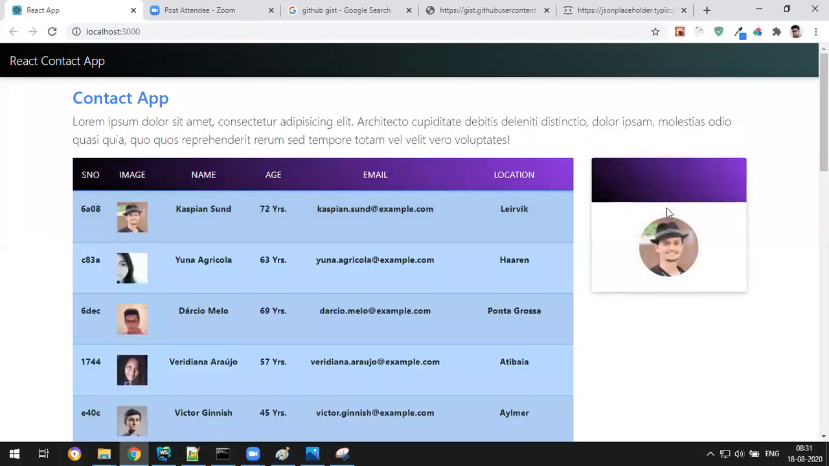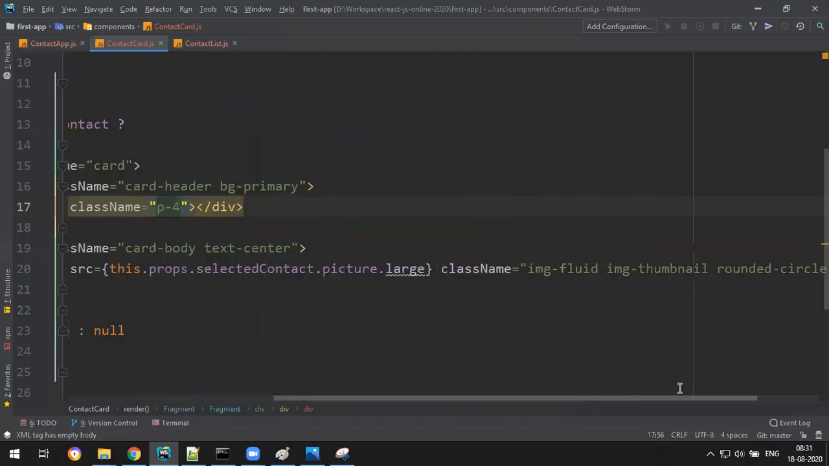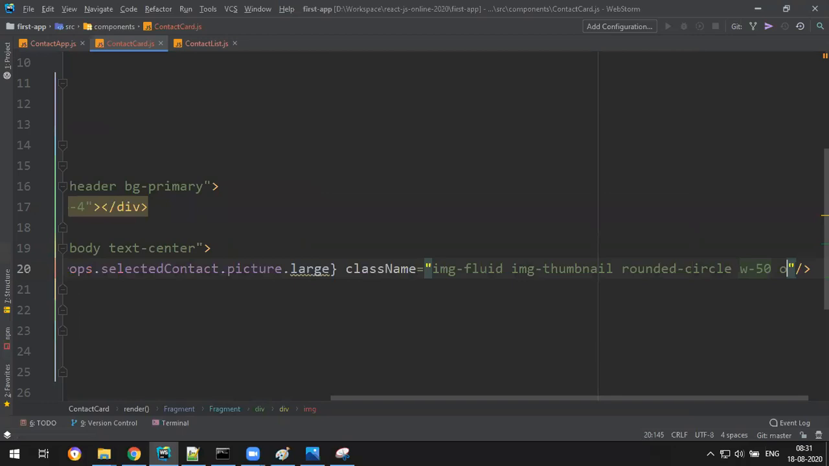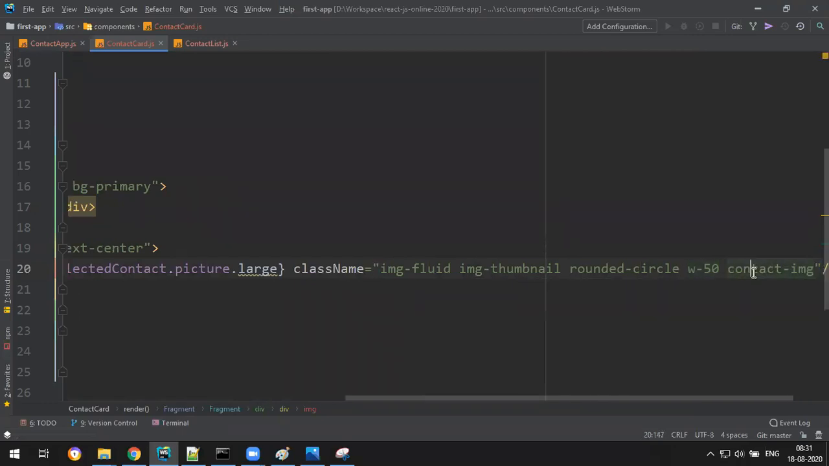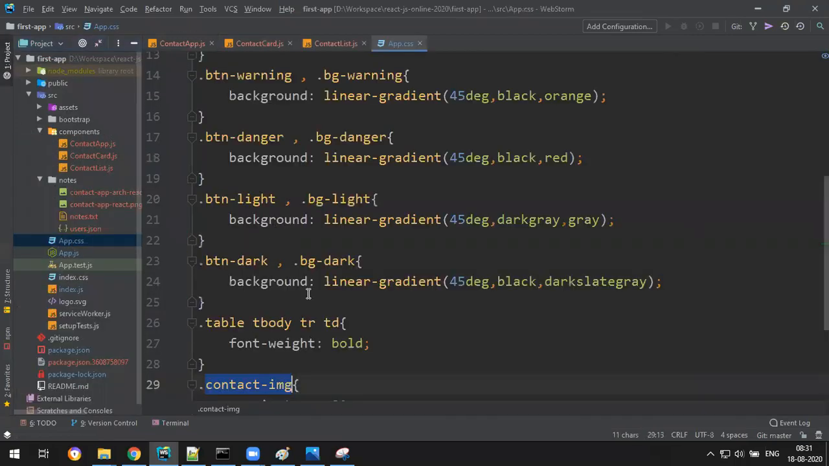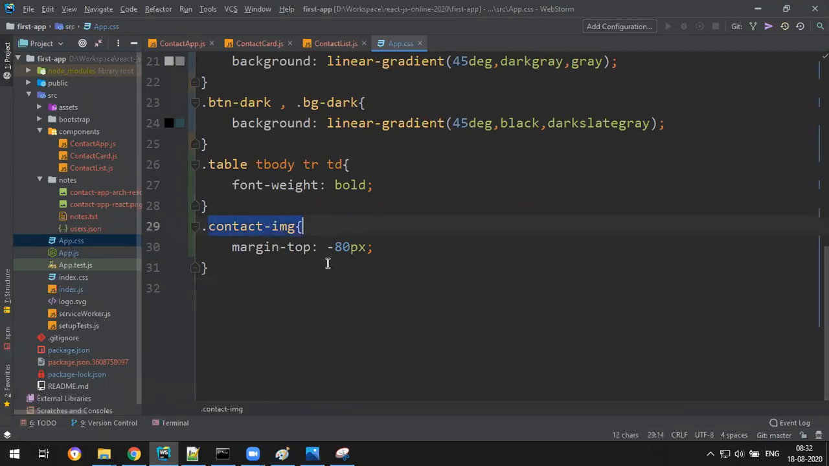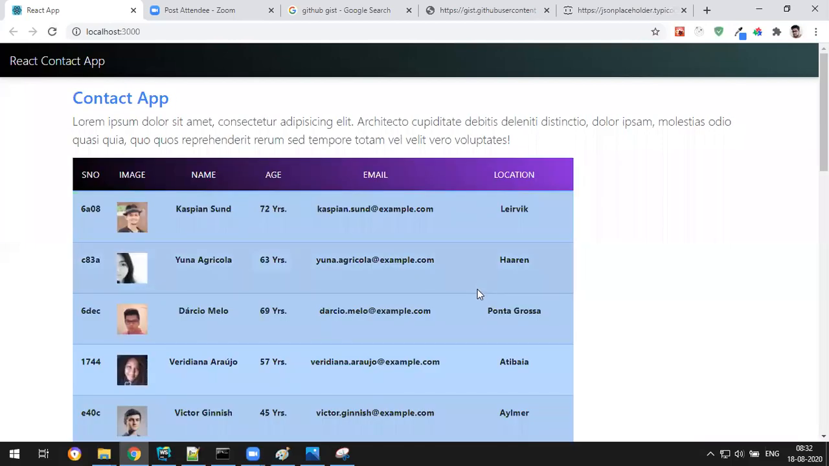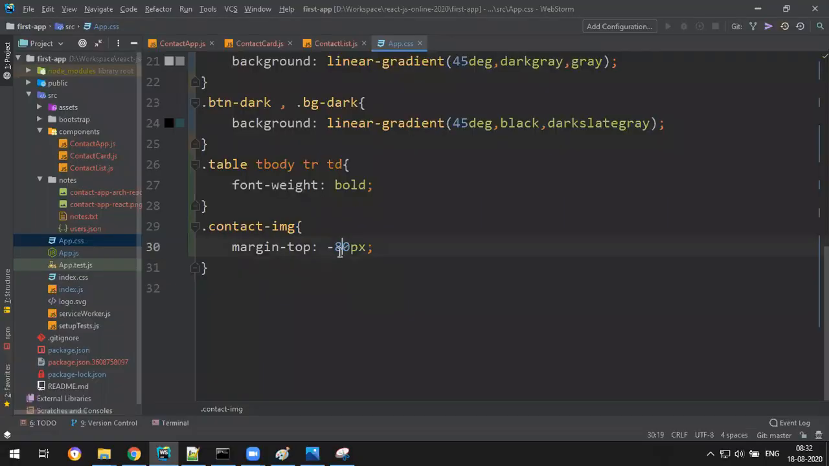So let's keep this exactly here. Let's give some negative margin top for this image. So I can give my own class, something called contact-image. Okay, so copy this. Let me write some styles somewhere in the app.css. Yeah, .contact-image, margin-top. Yeah, it's there. Okay, margin-top. Now check. Yeah, it came. Perfect. Let me give it minus 70.